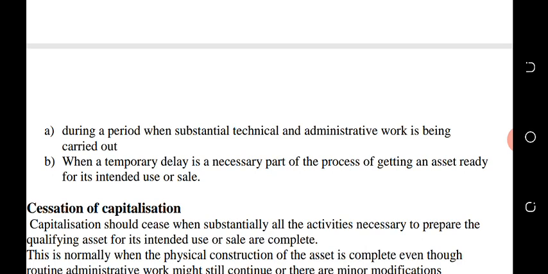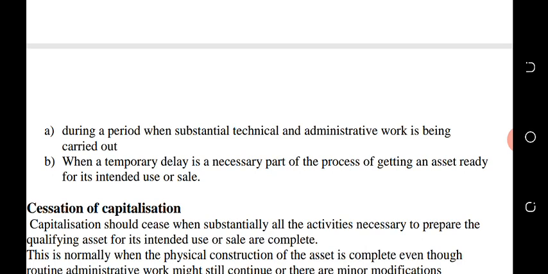For example, in the construction of a building, there's always a normal delay. For example, after laying the foundation, there will be a particular time before you start to erect blocks on the foundation.